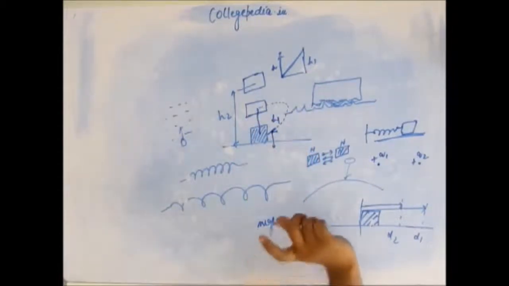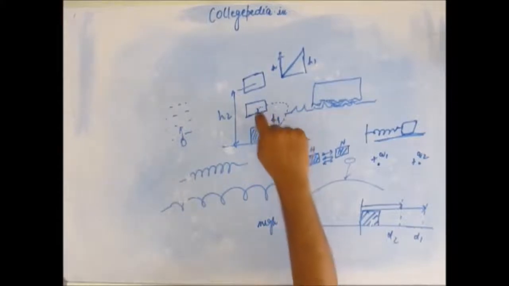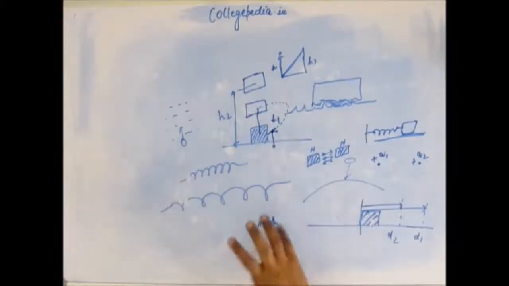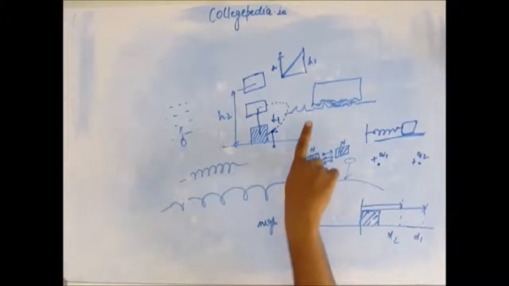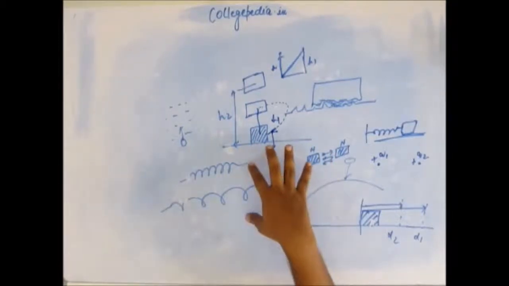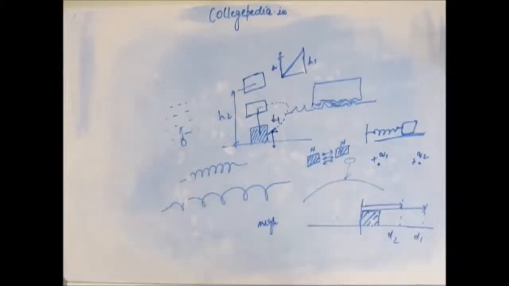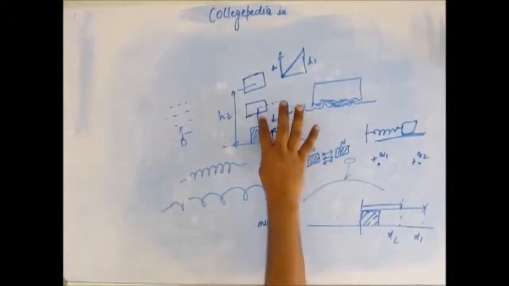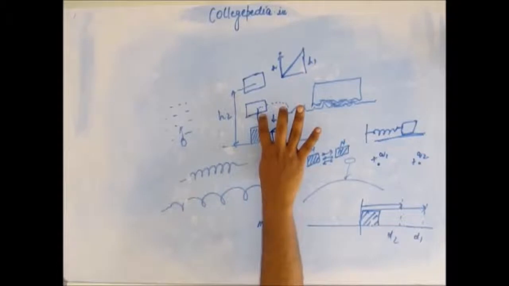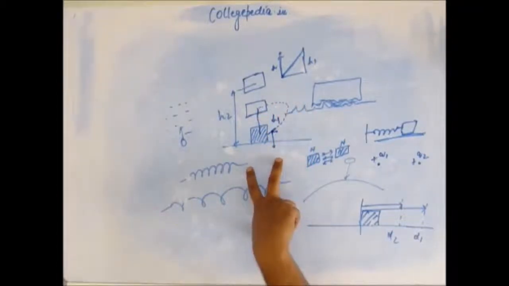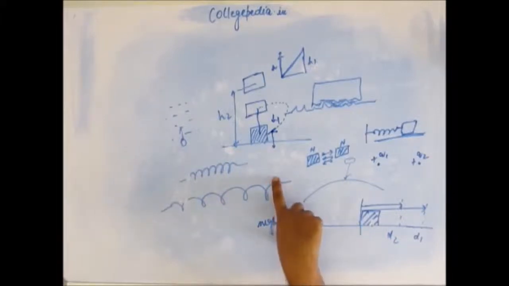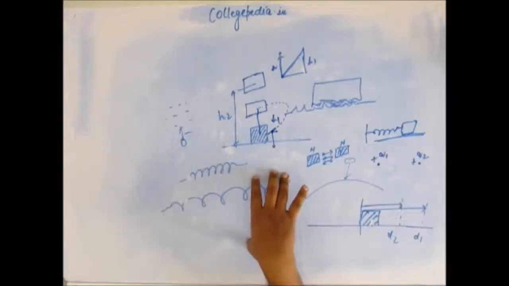So the energy that the body will acquire at a particular point is fixed, no matter by what path we have brought the body or the block to that point. So energy is conserved at a point. Energy depends only on the position and not on the path. Those sets of forces, the work done by which does not depend on the path and depends only on initial and final position, are called conservative forces.